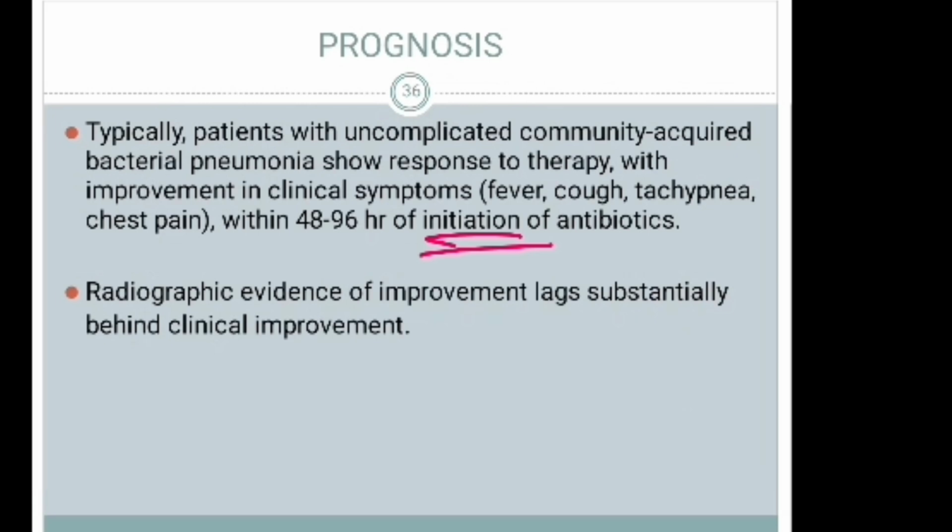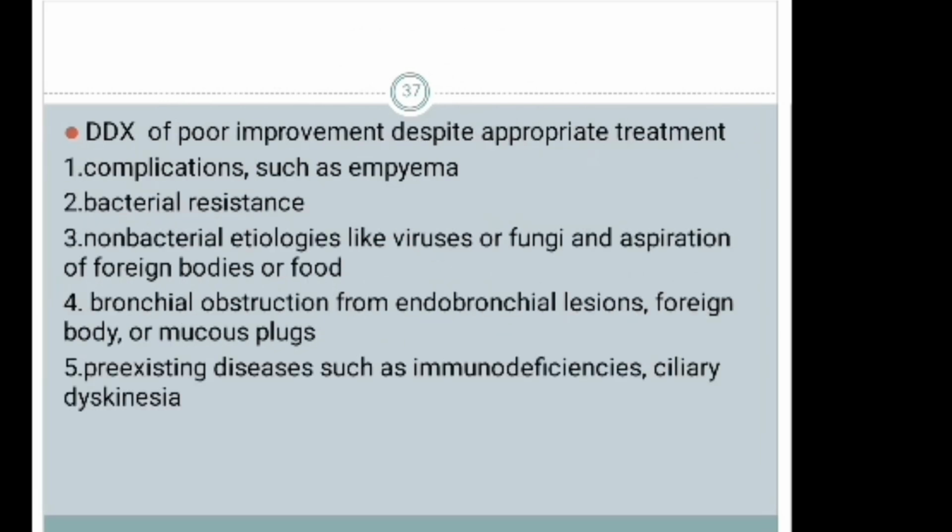Prognosis. Typically, patients with uncomplicated community-acquired bacterial pneumonia show response to therapy with improvement in clinical symptoms such as fever, cough, tachypnea, and chest pain within 48 to 96 hours of initiation of antibiotics. Within 2 to 3 days, they must respond to the treatment if the pneumonia is not complicated. Radiographic evidence of improvement lags substantially behind clinical improvement. If the patient is not responsive within 3 days, we should suspect the following things.